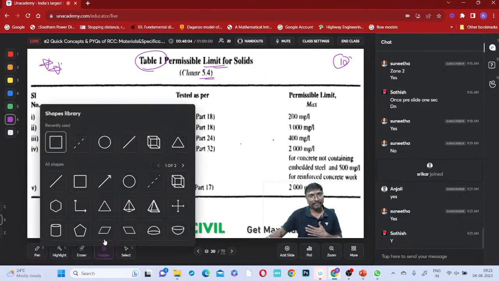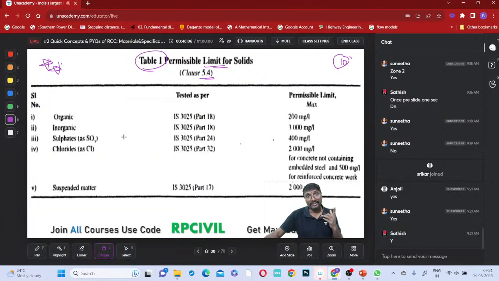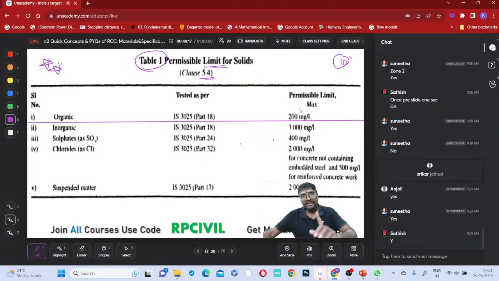If you observe, there are previous questions from this in state examinations and SSC JE examinations. Don't miss this. Whenever it is an organic material, we have to test as per the code IS 3025. But what is the maximum permissible limit of organic material allowed? 200 ppm or 200 milligrams per liter, right? Milligrams per liter is nothing but ppm only.